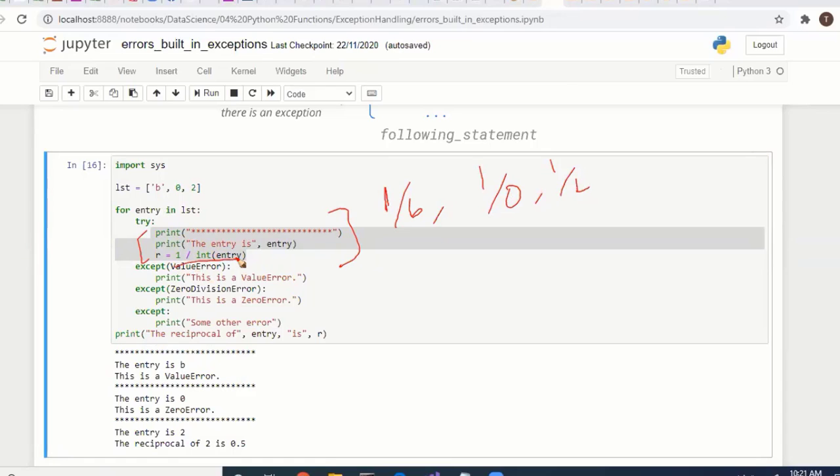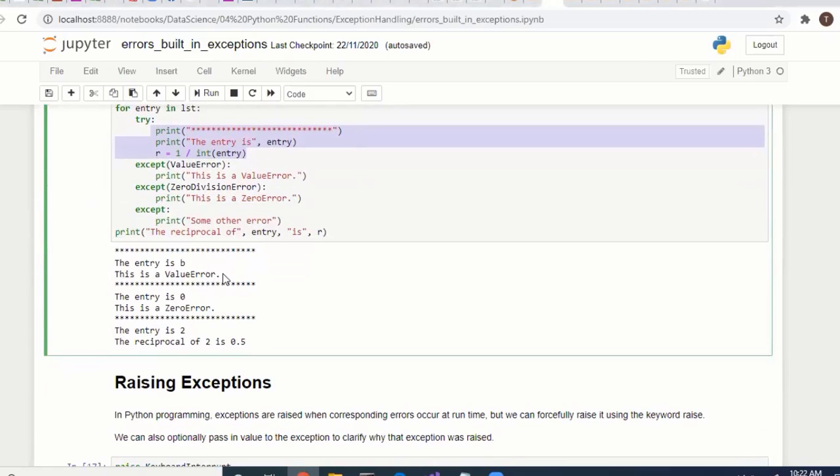So we will get these types of errors. The first is a value error, because 1 divided by b involves characters. 1 divided by 0 gives a zero division error. 1 divided by 2 gives an exact value.